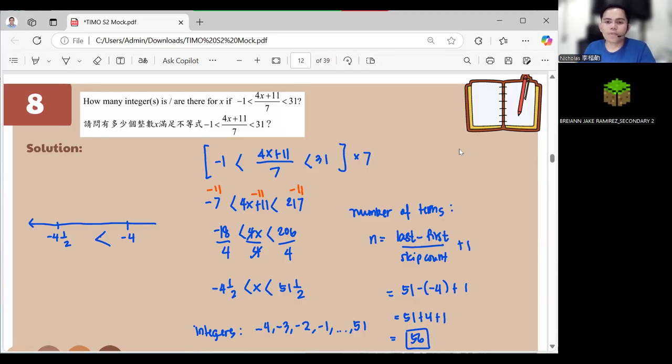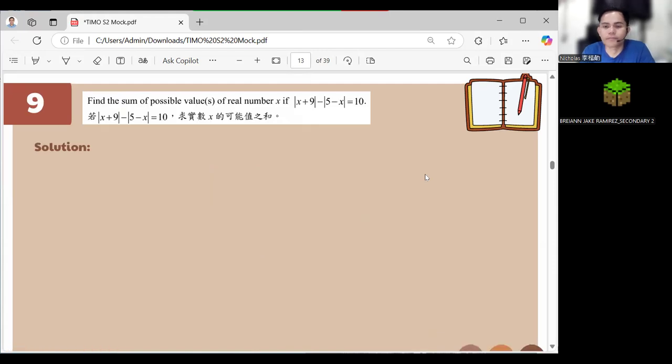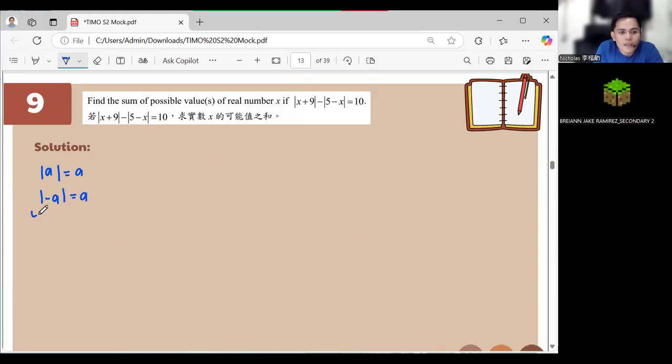Okay, so let's now proceed with the next question. Number 9, find the sum of possible values of real number x if, okay, so of course, what's the absolute value? Let's know the definition of our absolute value. If you have absolute value of a, that's equal to a. But if you have absolute value of negative a, that's equal to a. So meaning the value for a is positive a and negative a.